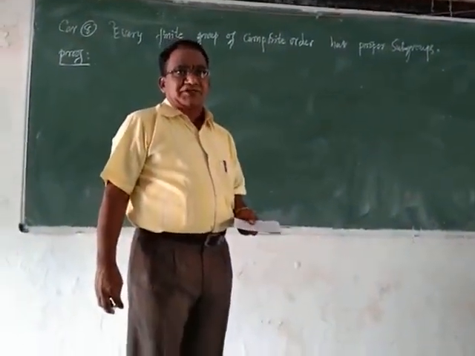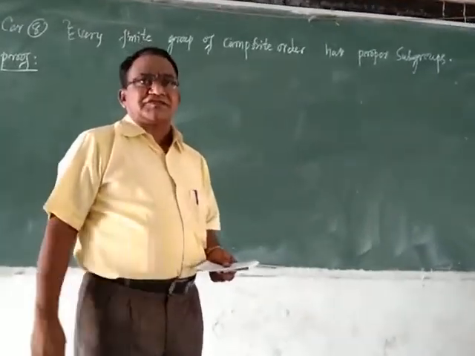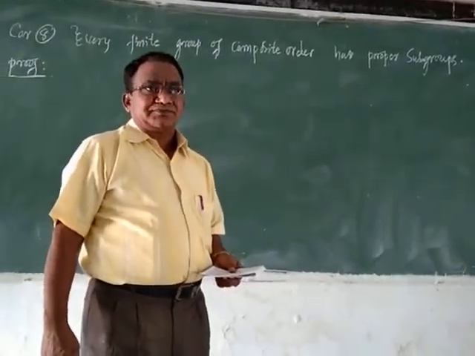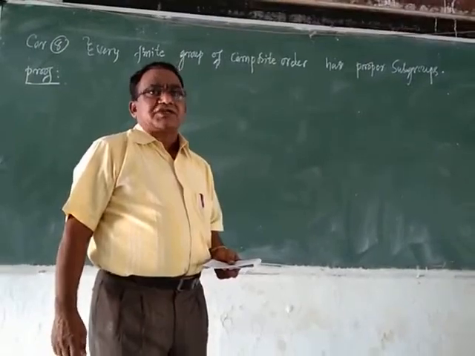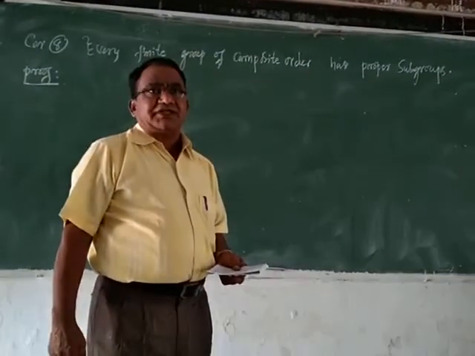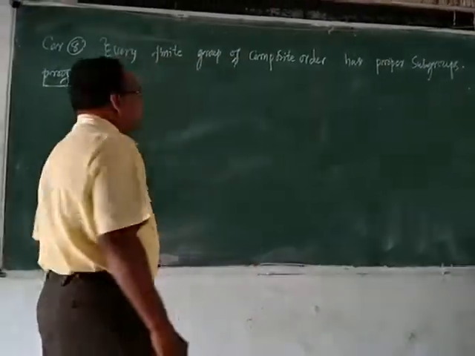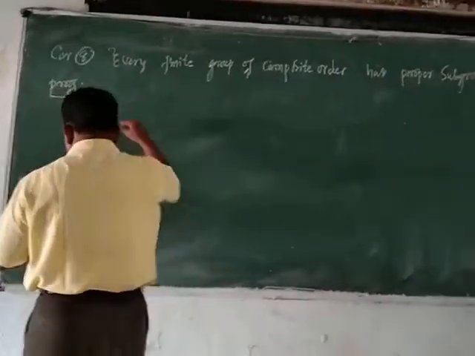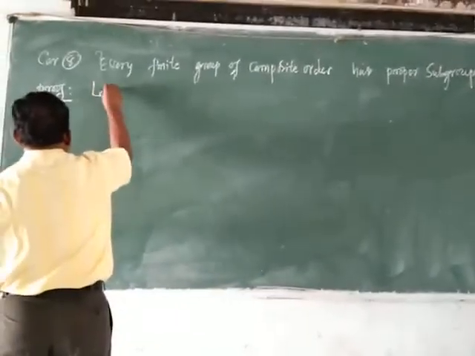It is a composite. Then definitely there exists a cyclic group generated by a single element. Let me take one group here which is finite.